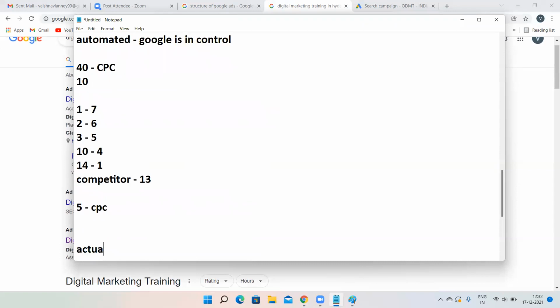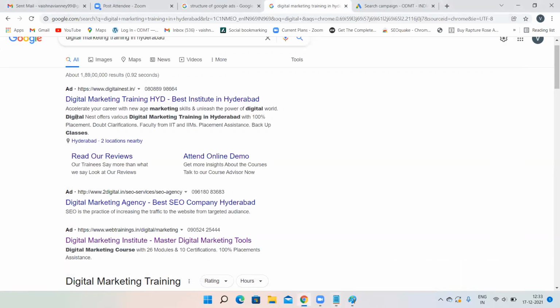There is a thing called actual CPC. What is actual CPC? Actual CPC is competitor CPC plus 1 rupee. That means now actual CPC of Digital Nest is 14 rupees, and how will Digital Nest calculate its actual CPC? Competitor CPC plus 1 rupee. What is competitor CPC? 13 rupees is competitor CPC plus 1 rupee is 14 rupees. To calculate your actual CPC, for now, this is the formula.